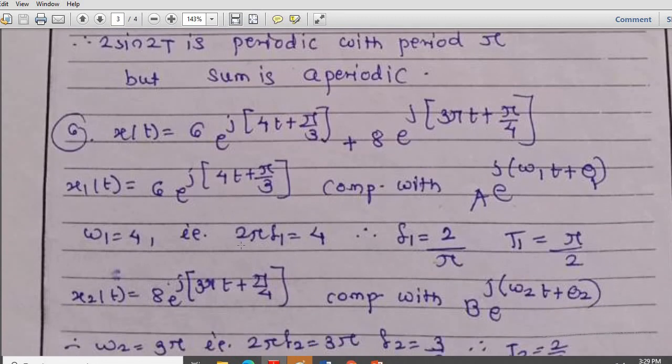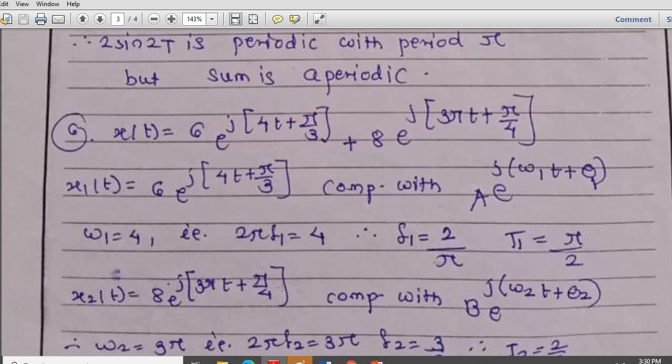Now this is one more. x(t) is equal to 6 e^(j(4t + pi/3)) + 8 e^(j(3 pi t + pi/4)). First term we take as x1, which is 6 e^(j(4t + pi/3)). We compare it with A e^(j(omega1 t + theta)). So omega1 is equal to 4 here, and therefore 2 pi f1 is equal to 4. Therefore f1 is equal to 2 upon pi and T1 is equal to pi by 2.